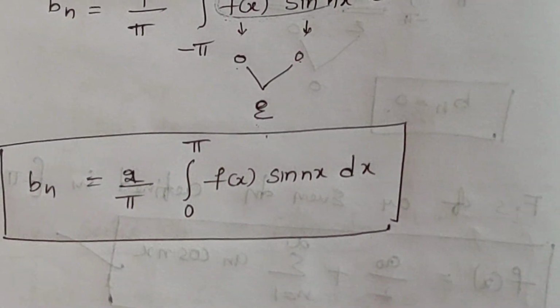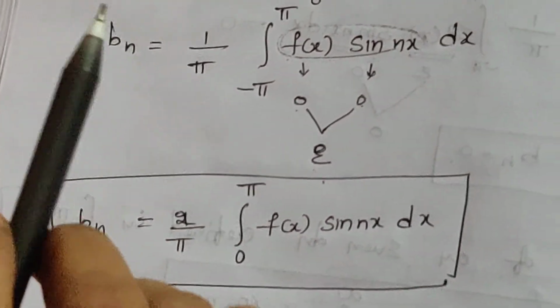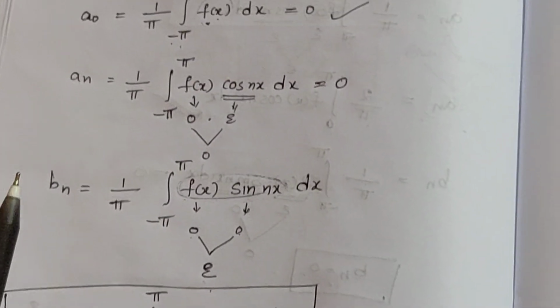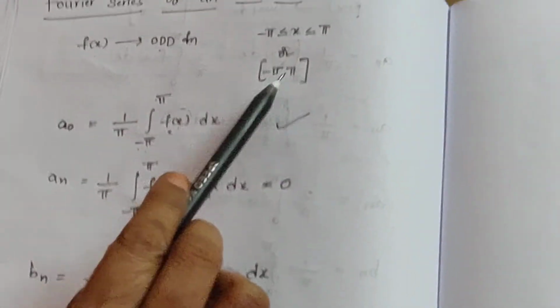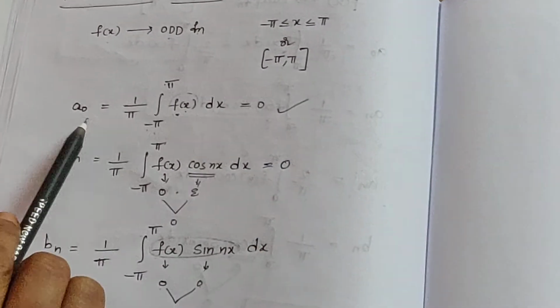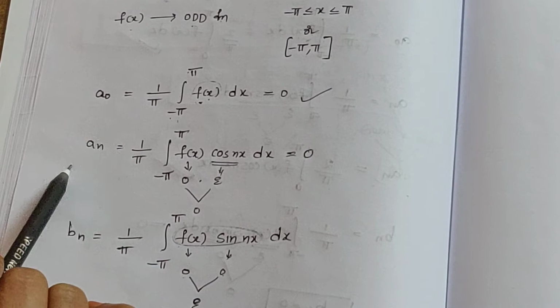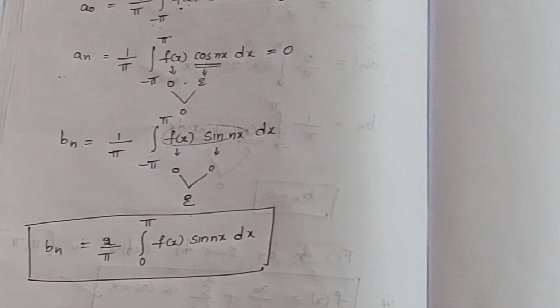So actually Fourier series of function contains a0, an and bn Fourier coefficients, but here particular for odd function defined in this interval, we have a0 and an vanishes. It contains only bn Fourier coefficient.